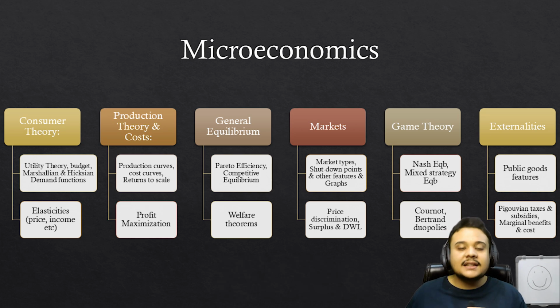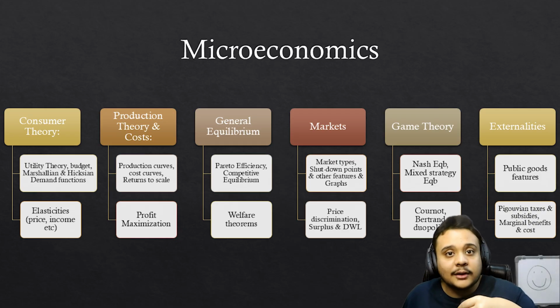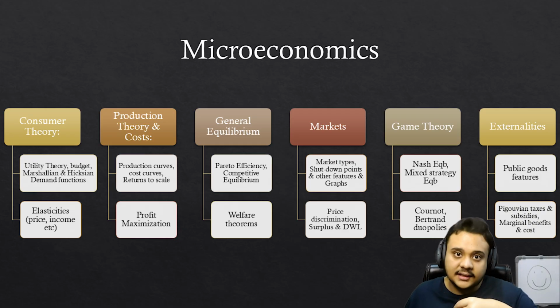If not, just look at the features of the public goods, right? The public goods versus the private goods, and then all of the types of goods. So for example, we talk about the excludable, the rivalrous, right? So that's just these types. It will take you hardly 5 to 10 minutes, right? So after that, the Pigouvian taxes, subsidies, marginal benefits and costs, there can be a numerical on this. There is a very high chance. Okay, so be sure to do all of these topics.